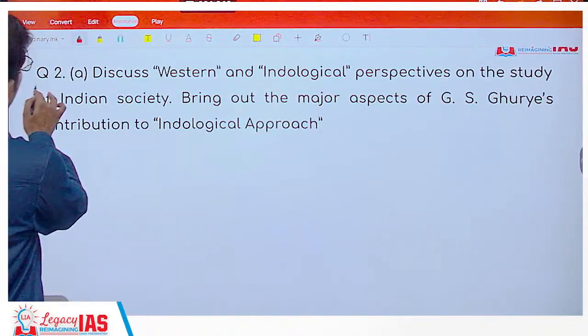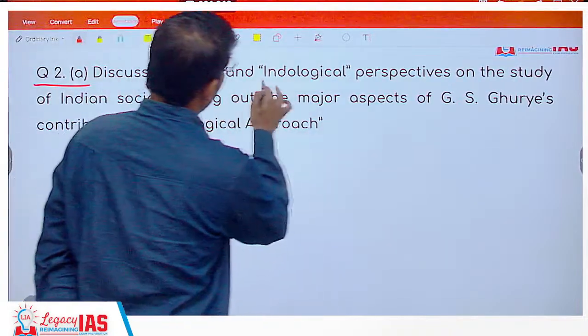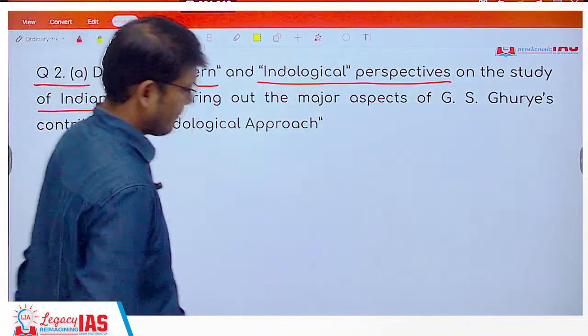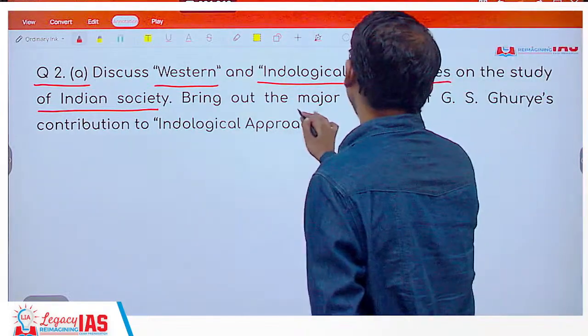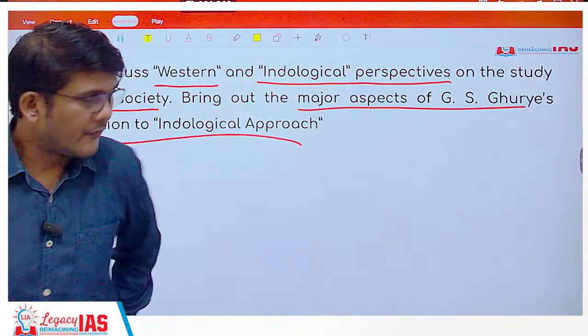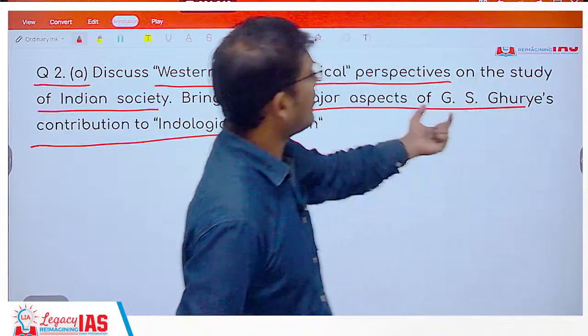Coming on to question number 2, question 2A. It asks to discuss Western and Indological perspectives on the study of Indian society. So both the perspectives you have to discuss. Bring out the major aspects of G.S. Ghurye's contribution to the Indological approach. This Indological approach is nothing but the Indological perspective, and G.S. Ghurye is a proponent of that.